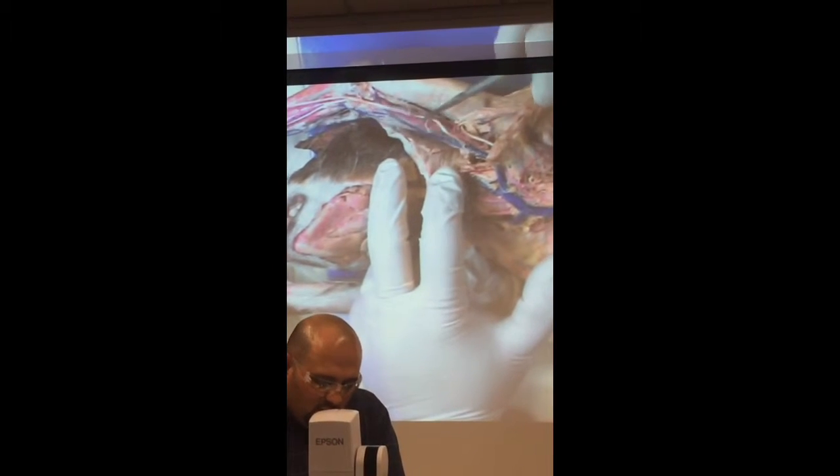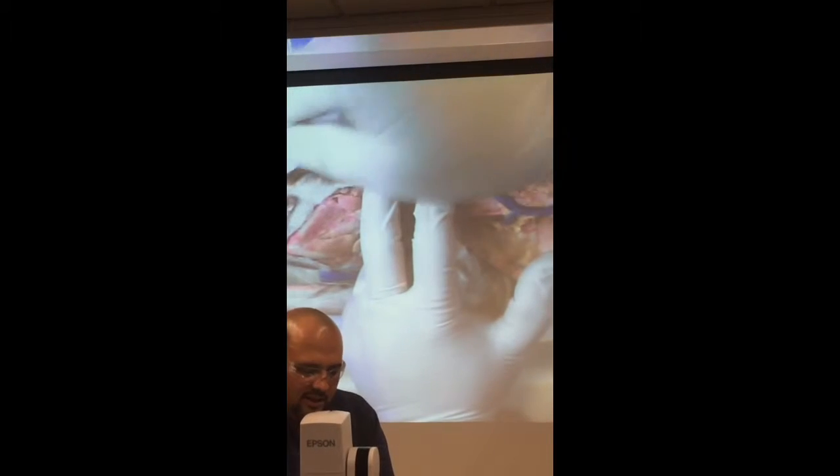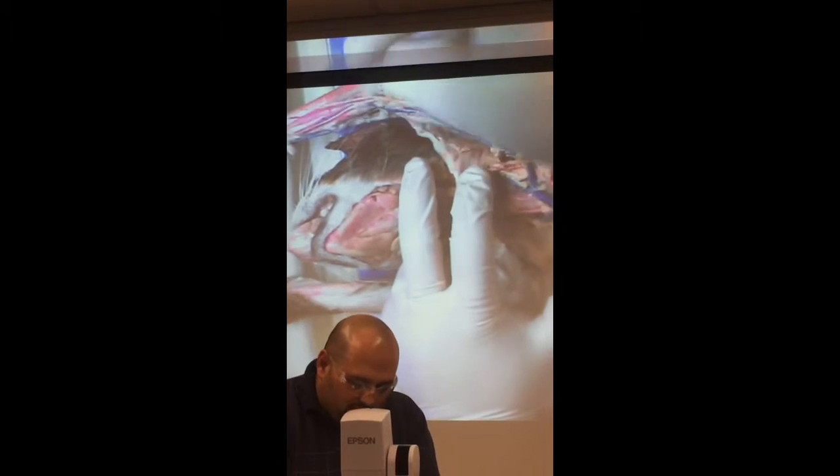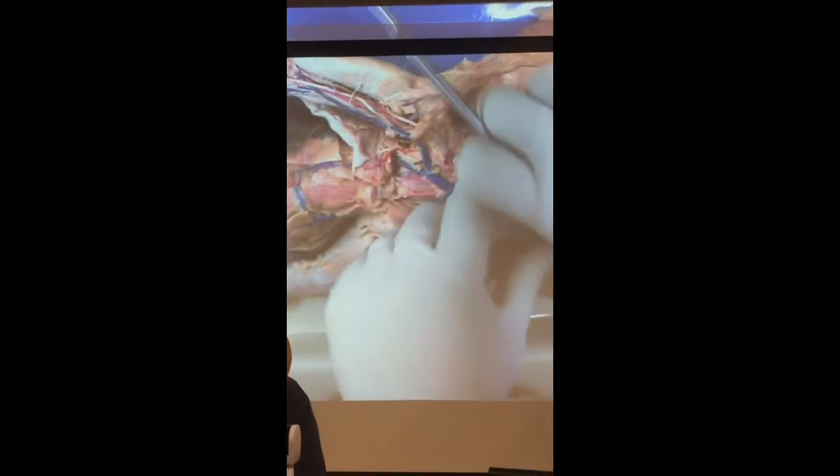And then we talked about this last week. In cats, we didn't go beyond this, but I told you in the human, this brachial artery would split into what arteries down at the antebrachium? Radial and ulnar. Perfect. All right.